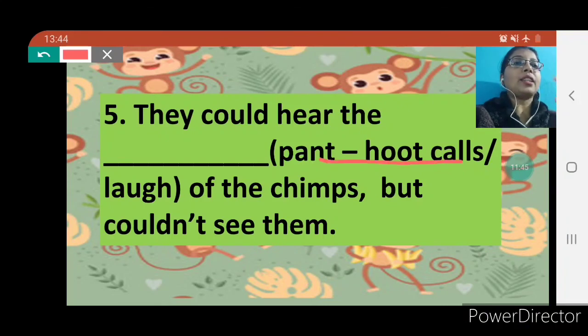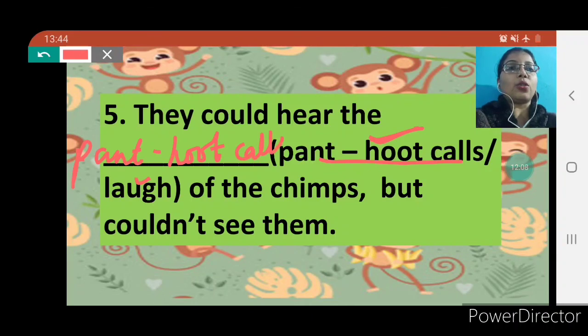So they could hear the pant-hoot calls of the chimps but couldn't see them. Humans laugh, but chimps produce sounds like pant-hoot calls. So this is your answer, children.